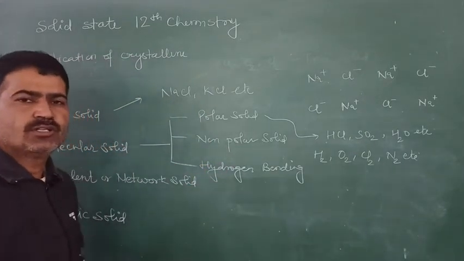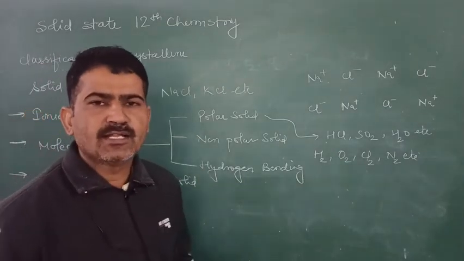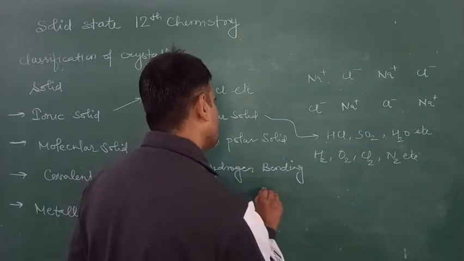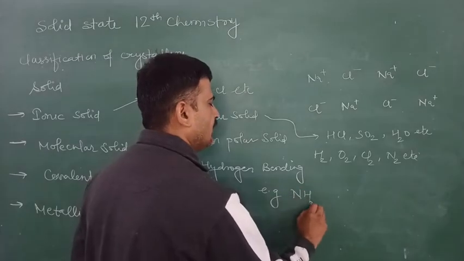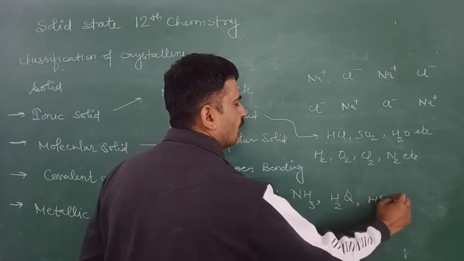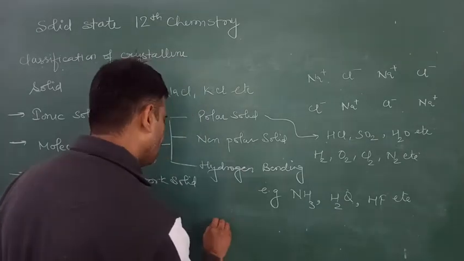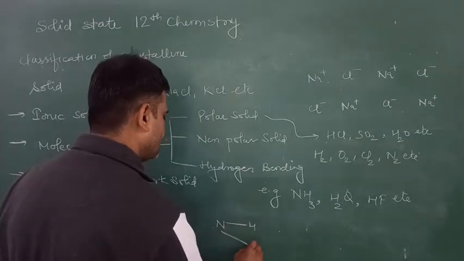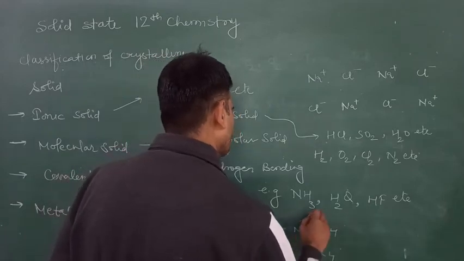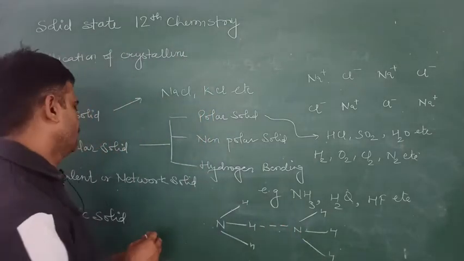The third type of molecular solids are the hydrogen bonded molecular solids. In these the constituent particles are held together by means of hydrogen bonding. Examples are ammonia, water, hydrogen fluoride, etc. Hydrogen bonding is present here, just like this.